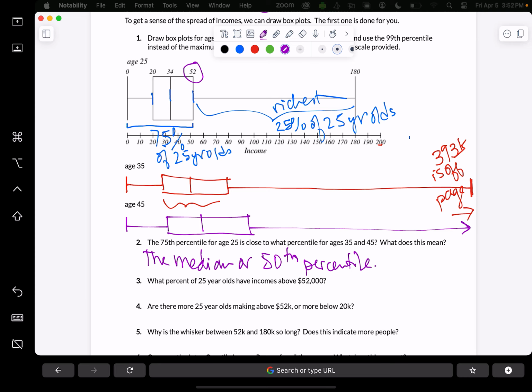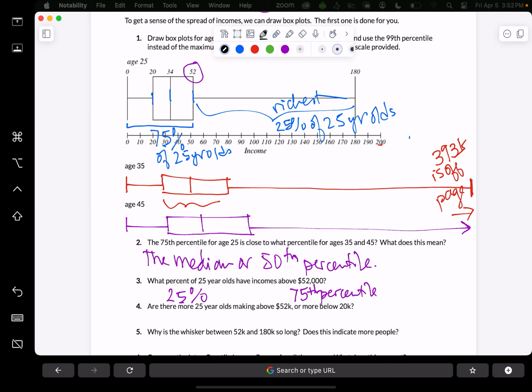What percent of 25-year-olds have an income above $52,000? This is the 75th percentile. So 25% make higher than that, and 75% make lower than that. Are there more 25-year-olds making above 52K or more below 20K?